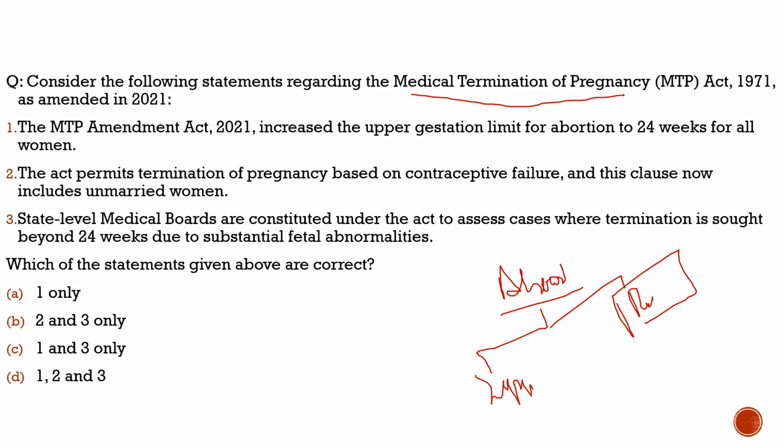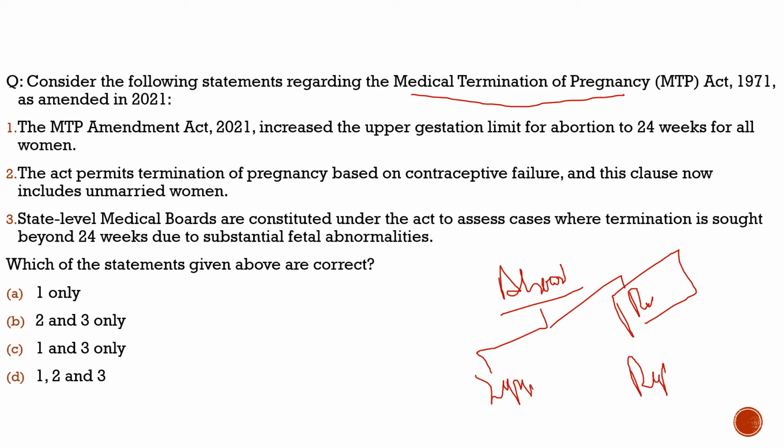And if we assume that the right to abortion is the right of the woman, at the same time you cannot use your right to cancel somebody else's right. Right to live is the right of the fetus. So how can we reject it with respect to the right to abortion? So definitely there is always a tussle between these two approaches. With respect to India, we have adopted a middle path. In the USA, earlier they tried to go for abortion, but it was finally rejected. Similarly in India, we tried to adopt the middle path, and we'll understand that through this question.